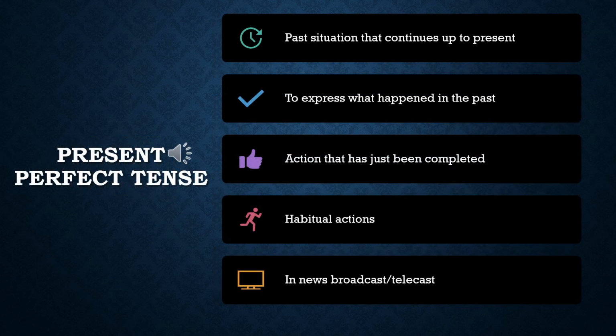Present perfect tense. It is actually used when the past situation continues up to present. When you have to express what happened in the past. Action that has just been completed. Or for habitual actions, even in a news broadcast or telecast.